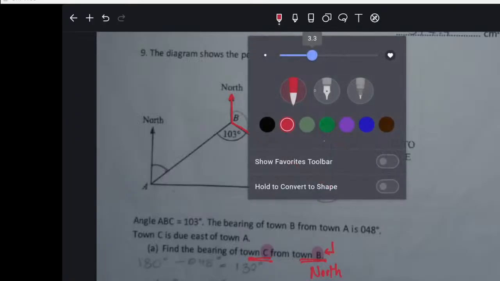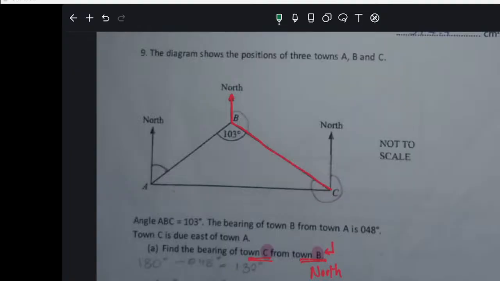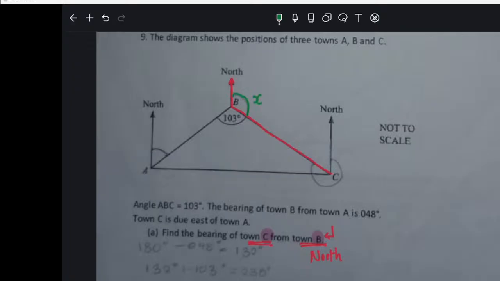To get bearing, we go clockwise. So we want this one. This is the value which we want. Can you see it? Are you seeing it? All right.